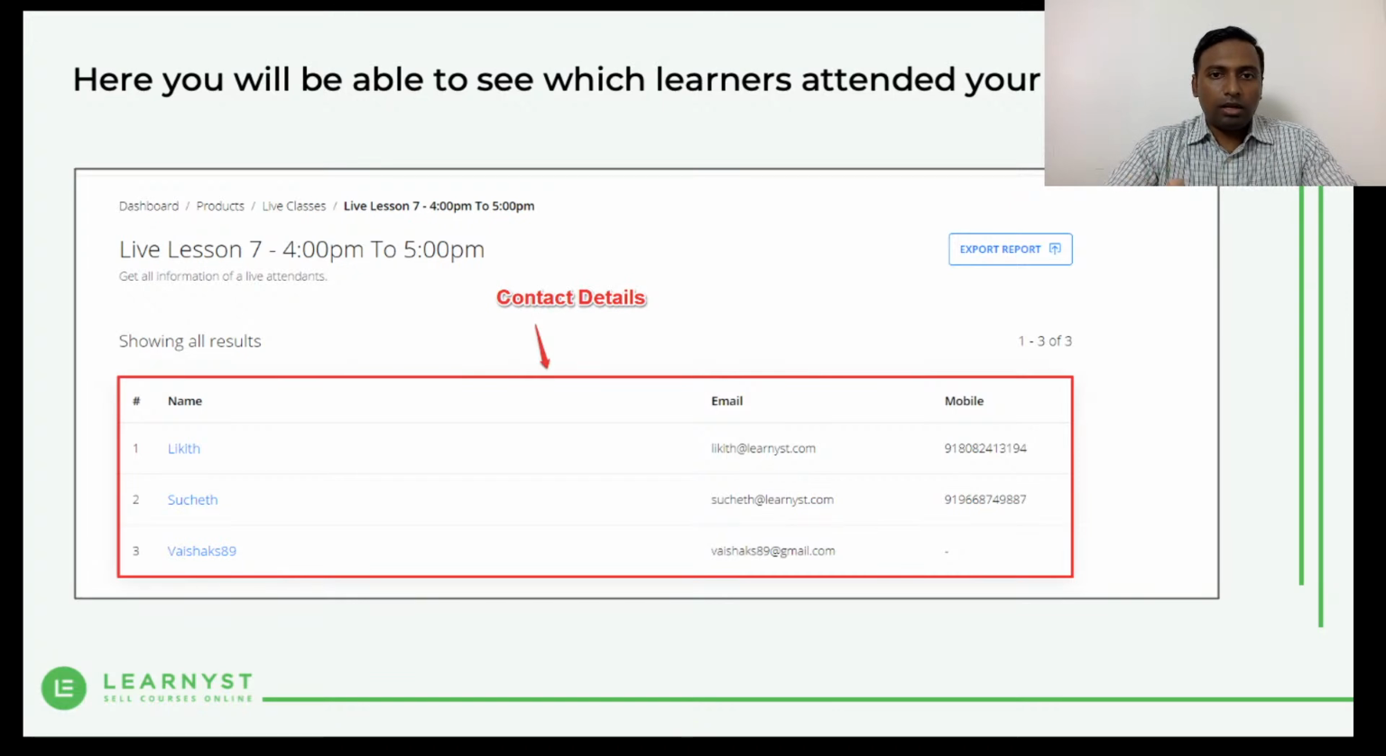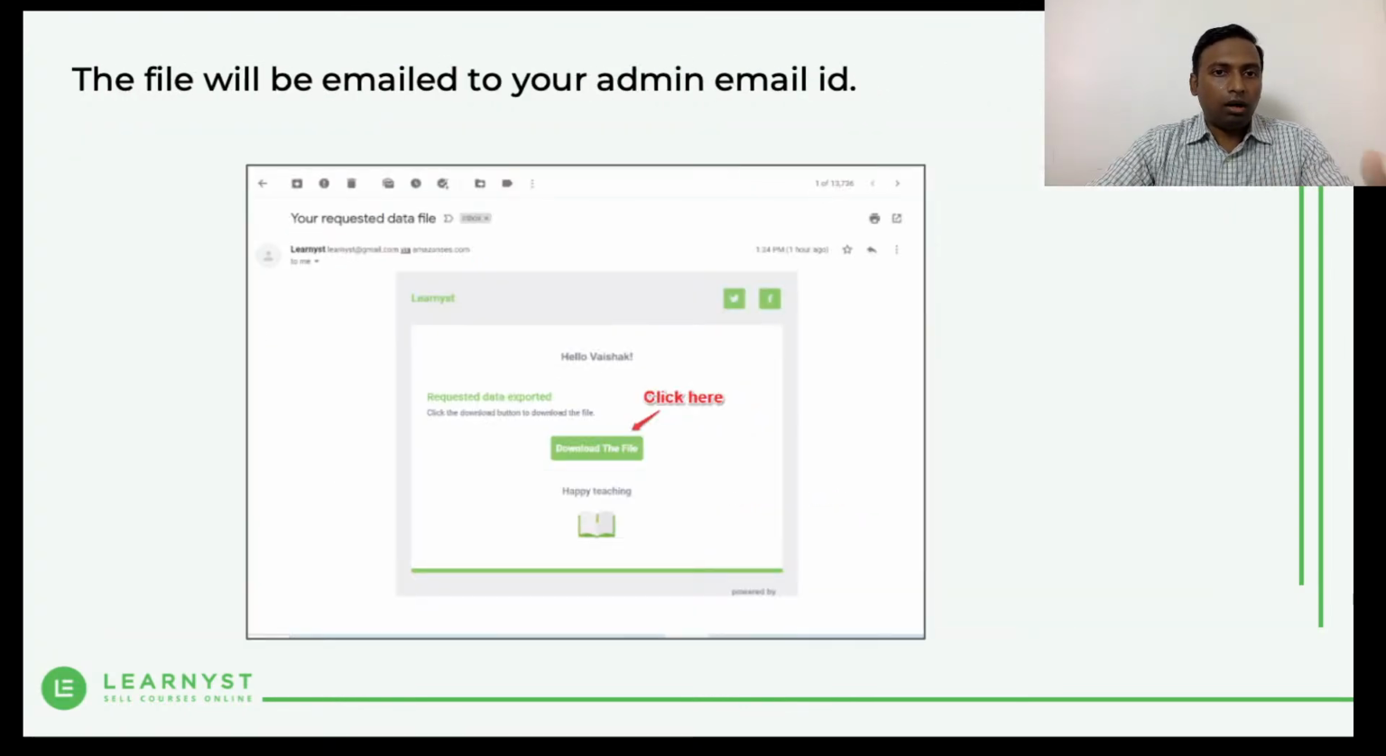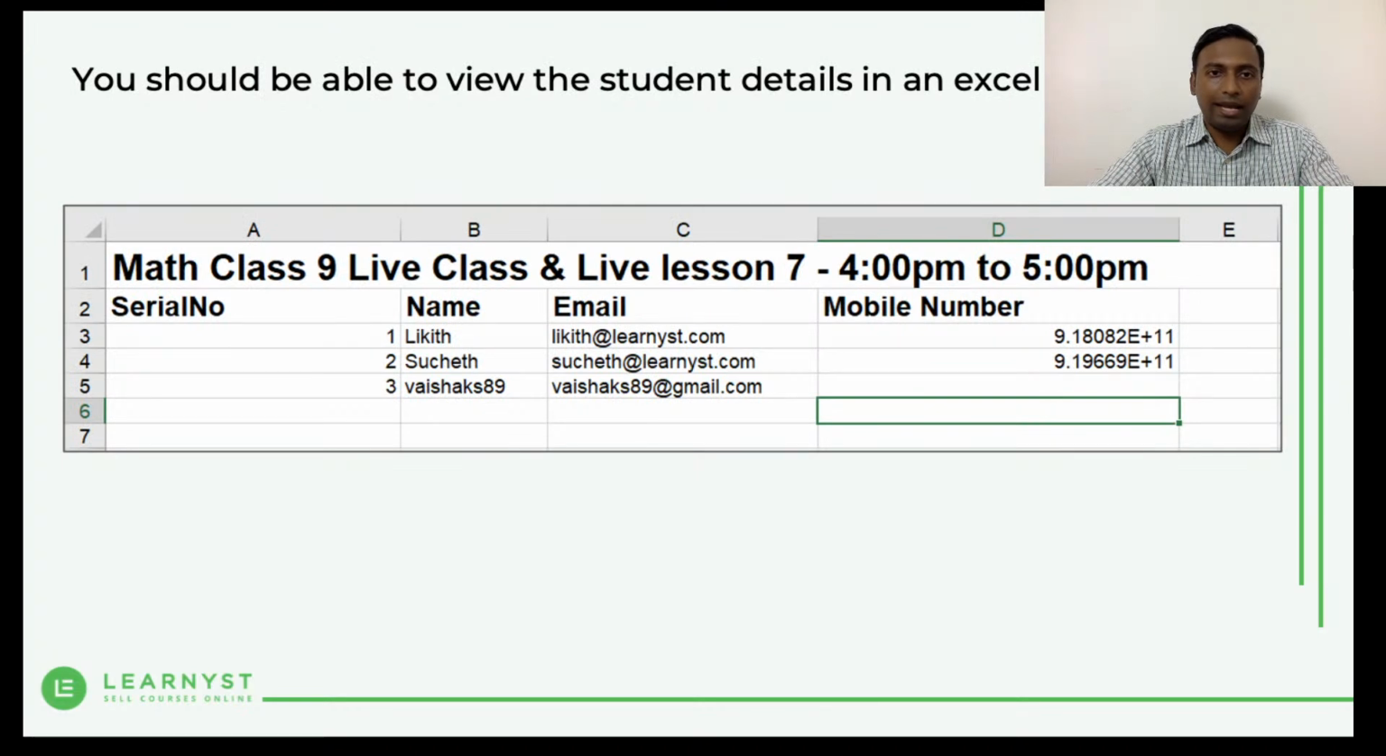You can see the name, email, and mobile numbers. This is the information that you will get on the students who have attended your live class. You can get this report for each and every live class that you have successfully conducted. If you want to export the data of the students who have attended your live class, just click on the export button at the top. The moment you click on export, you will get a mail with the download link. Just click on the link and you will be able to download the Excel file.